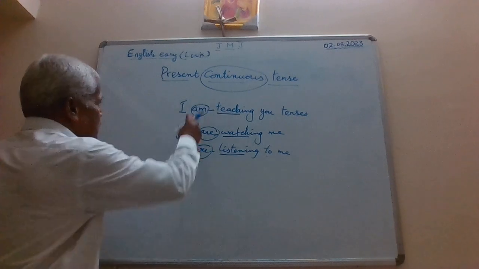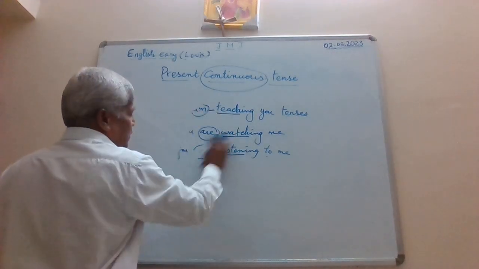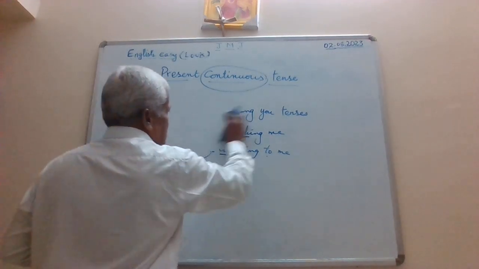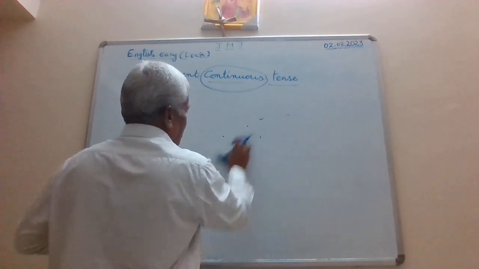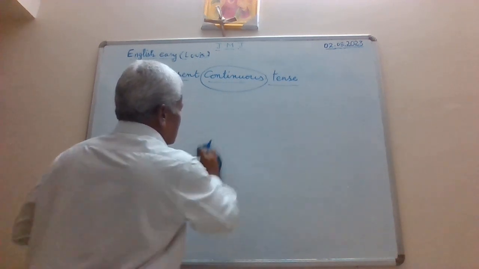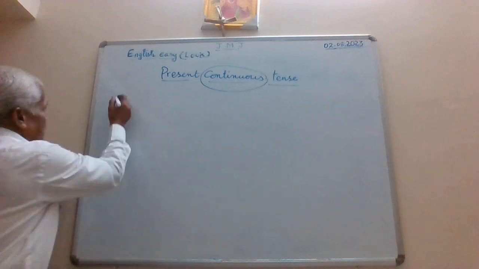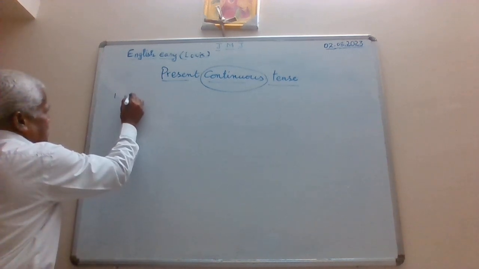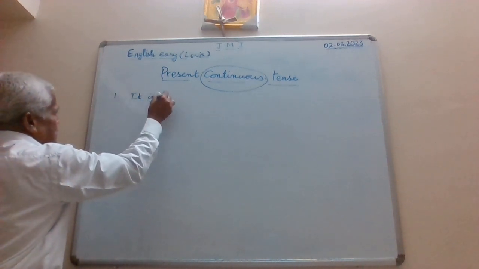So the first rule we come up with, like what we did for the simple present tense. So I am just writing here the first rule for present continuous tense. What is that?